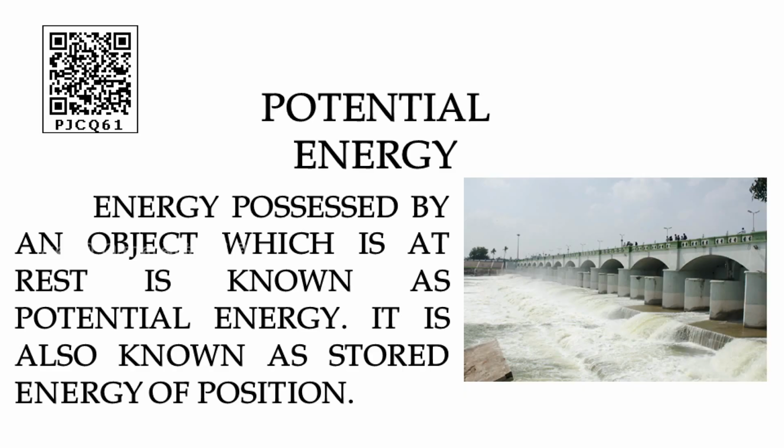Another example we can take, when we lift up a heavy object, that time it gives some weight. We cannot lift it easily. If it is a small object, we can lift it easily. If it is a big object, we cannot lift it easily, because it possesses some energy. Do you understand? So that energy we call potential energy. So the object which is at rest also possesses some energy. That energy is called potential energy.